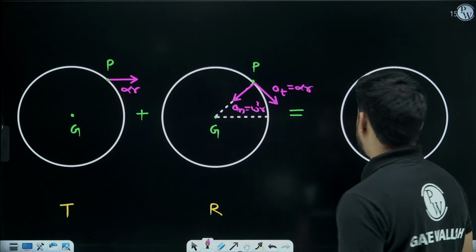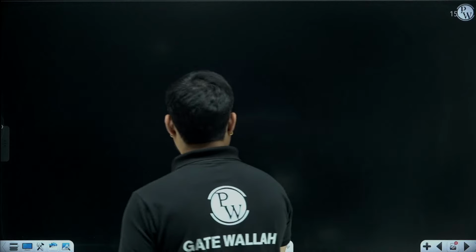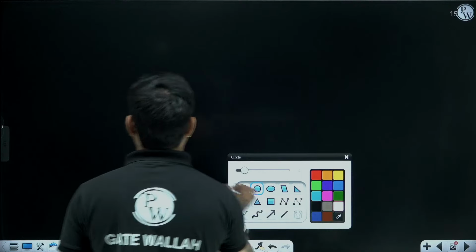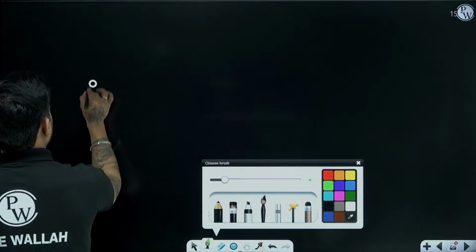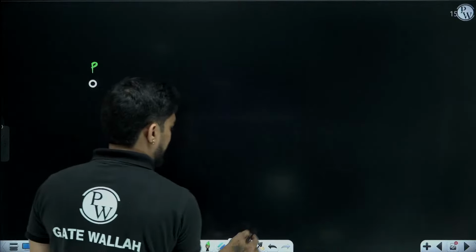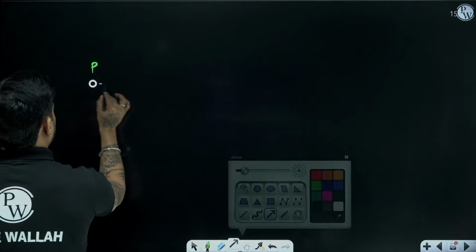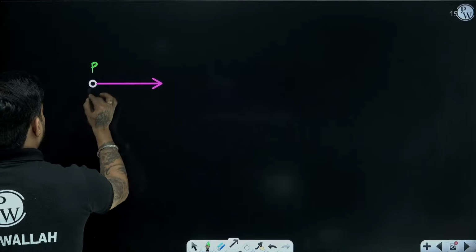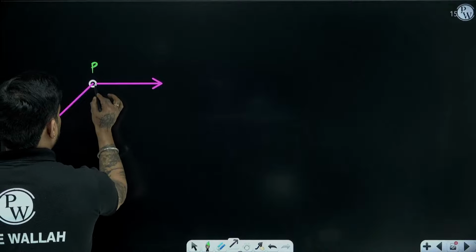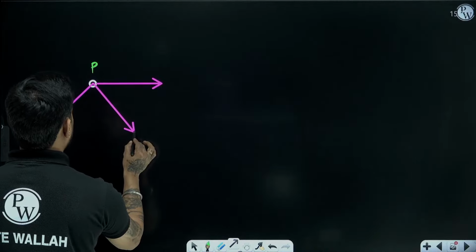So point P has three acceleration components. Okay, let's say this is point P. It has three acceleration components, alpha into r, then omega square into r, and alpha into r.